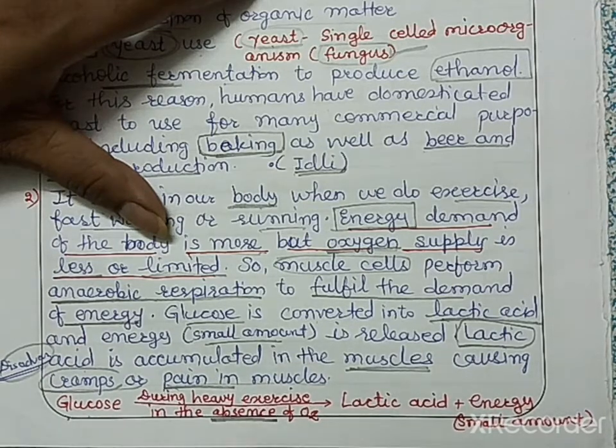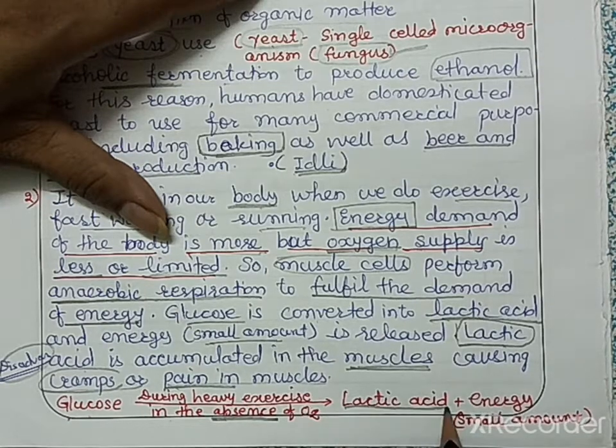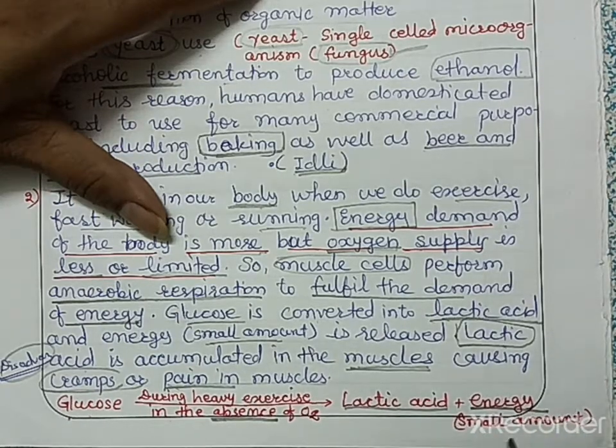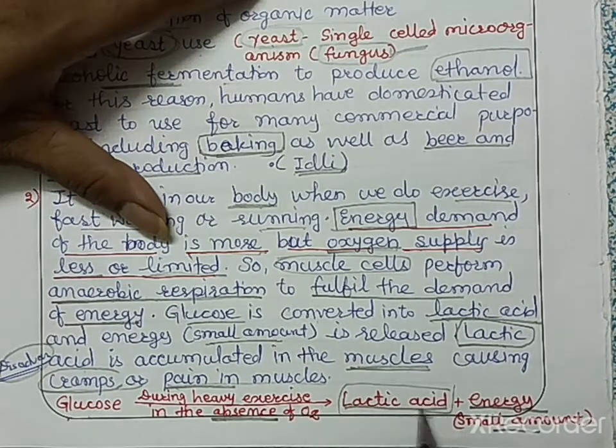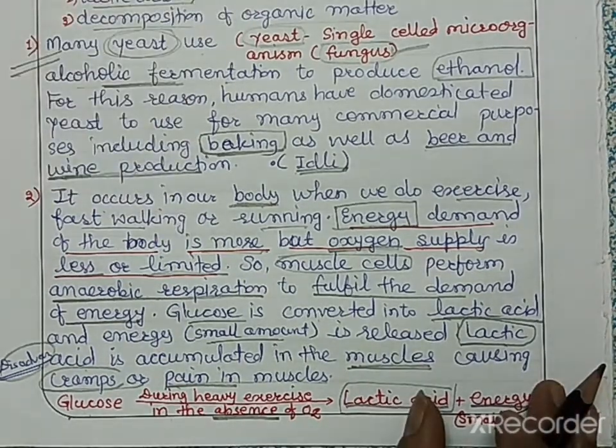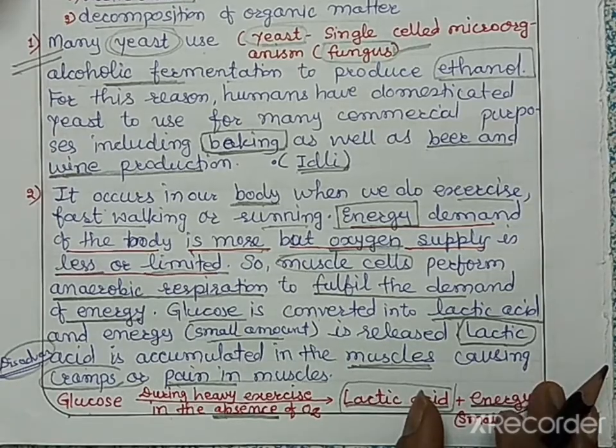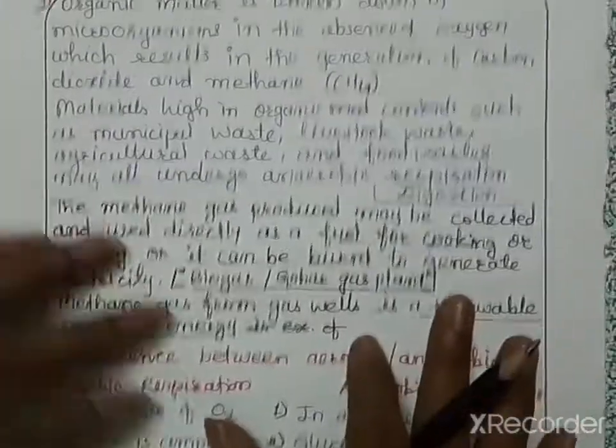Remember this, absence of oxygen. Glucose is broken down into lactic acid and energy, and this energy is in small amount. So lactic acid is the end product of this anaerobic respiration in our body.